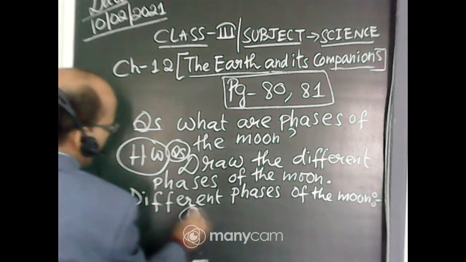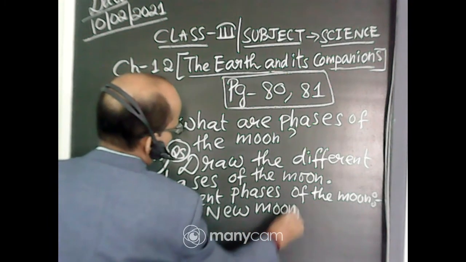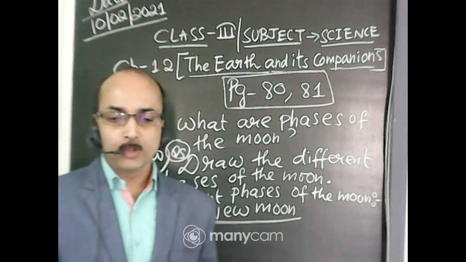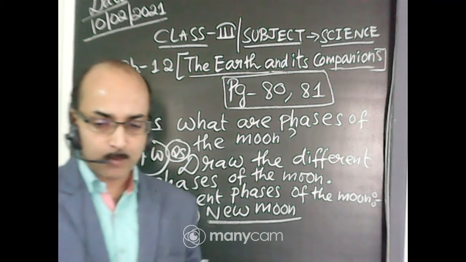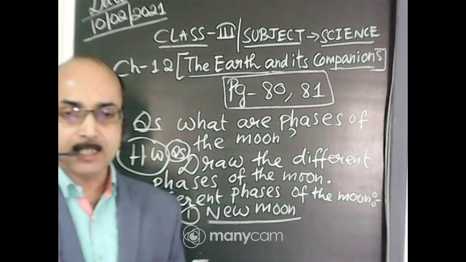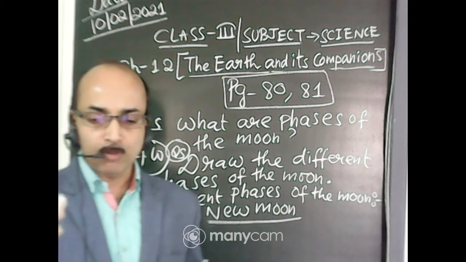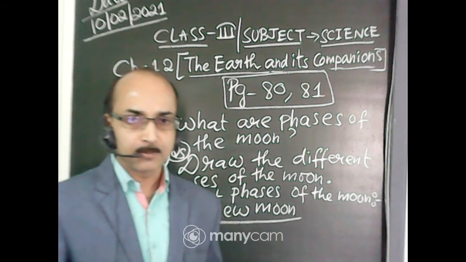Number one, new moon. New moon means when you cannot see the moon at all. I am talking about page number 81. When you cannot see the moon at all, that means the night is very dark. Actually, it is called Amavasya, that is in the Kali Puja.